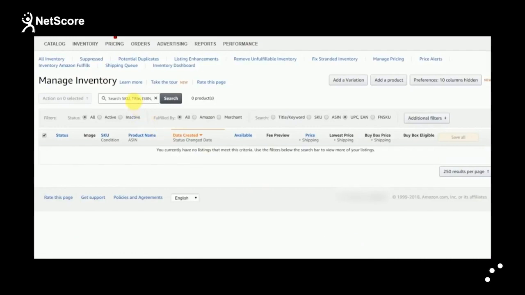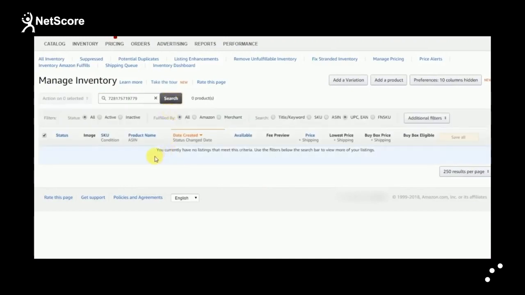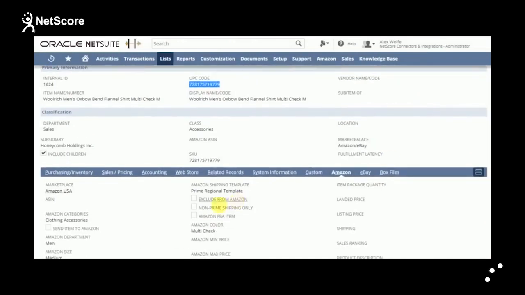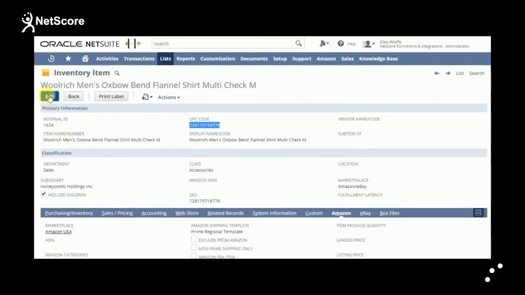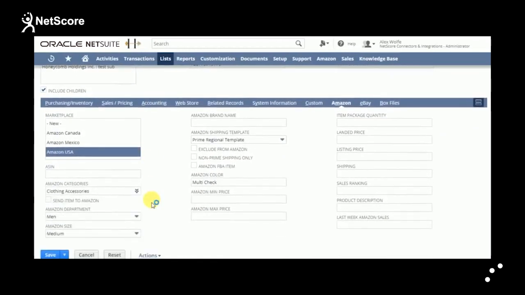Let's search for the product on Amazon using UPC code before listing it from NetSuite. The product is not listed on Amazon. To list the product on Amazon, the user needs to enable the item by using a checkbox field, Send Item to Amazon, so that the connector will push the item from NetSuite to Amazon for listing the product.